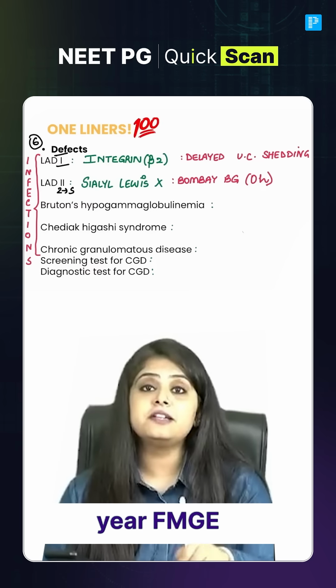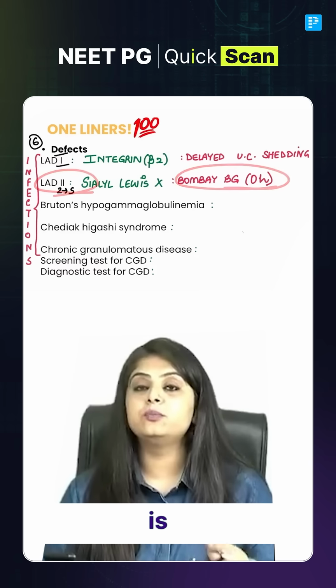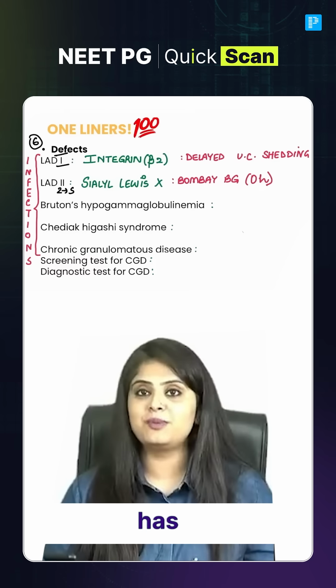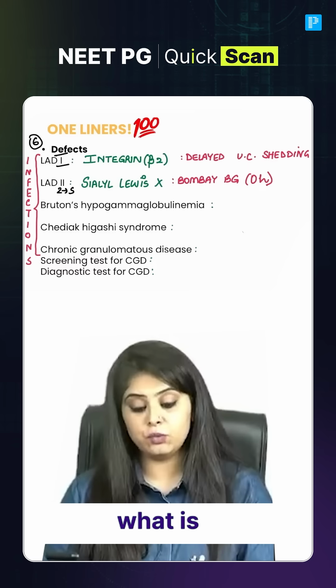This was the last year FMG exam question. Which blood group is LAD2? Bombay blood group is associated with LAD2. That doesn't mean that every person born with Bombay blood group has to have LAD2. This is just an association. But ye question nahi tha. Question was, what is the phenotype?